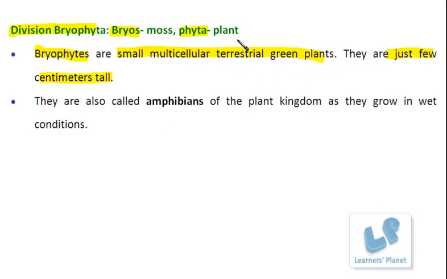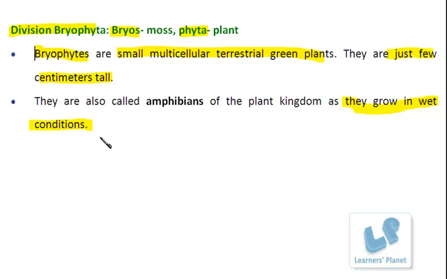But these terrestrial plants are not growing in dry conditions. Although they are growing on land, it is not in dry conditions. They are always growing in wet conditions. That means they require high moisture, or more amount of water for their growth.